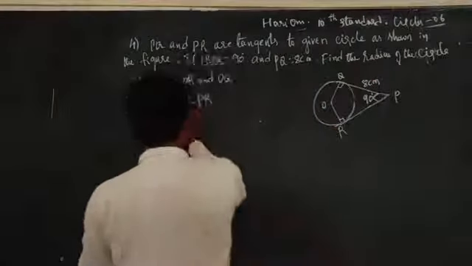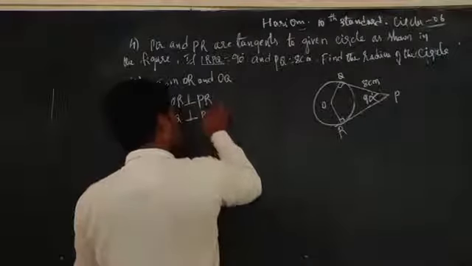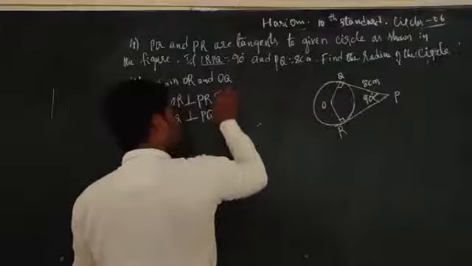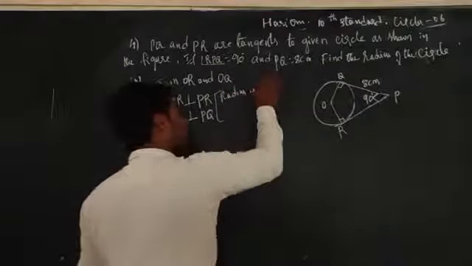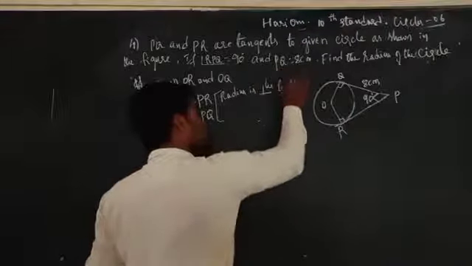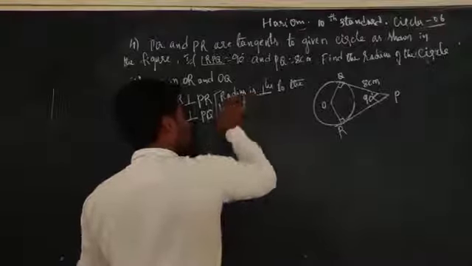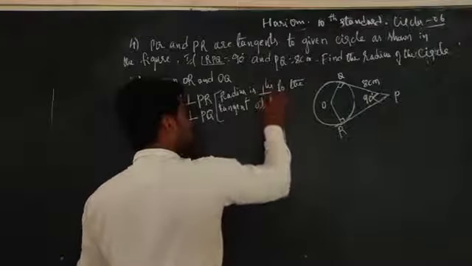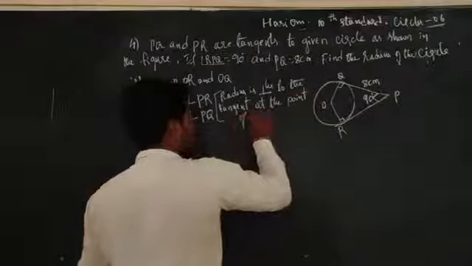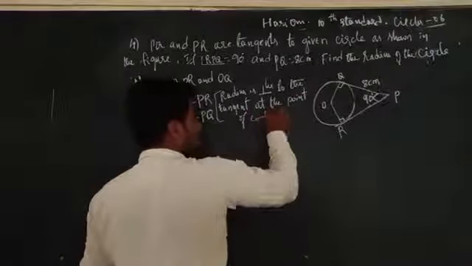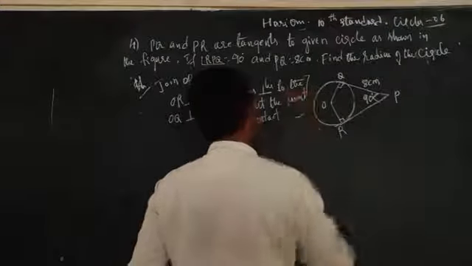The reason: the radius is perpendicular to the tangent at the point of contact.